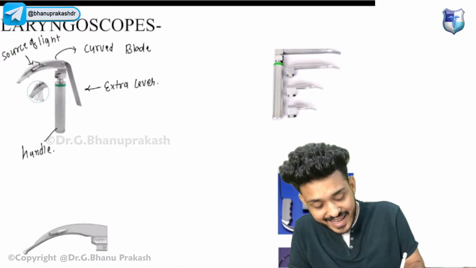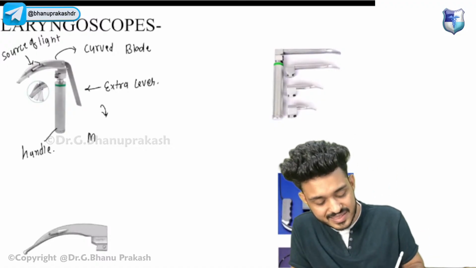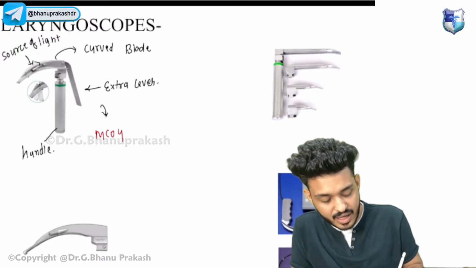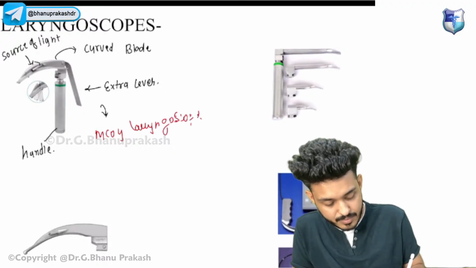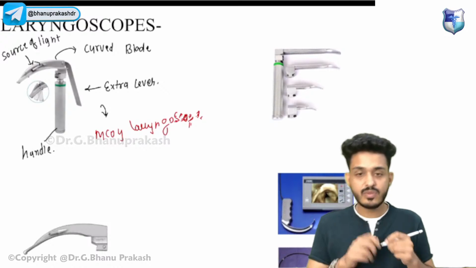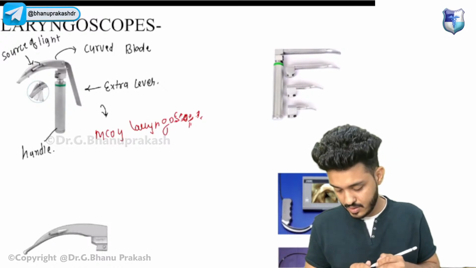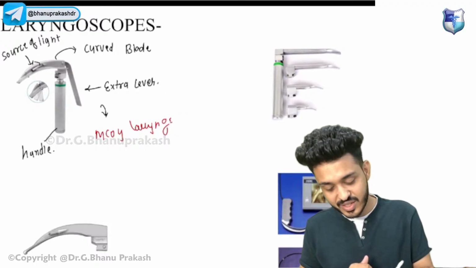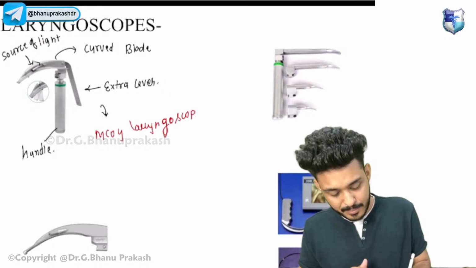So if an extra lever is present, this is not a Macintosh laryngoscope. This is a McCoy laryngoscope, guys. This was the question they asked you. This is a McCoy laryngoscope. This is an easy situation because the examiner knows what you will be answering, right? So this is the McCoy laryngoscope.